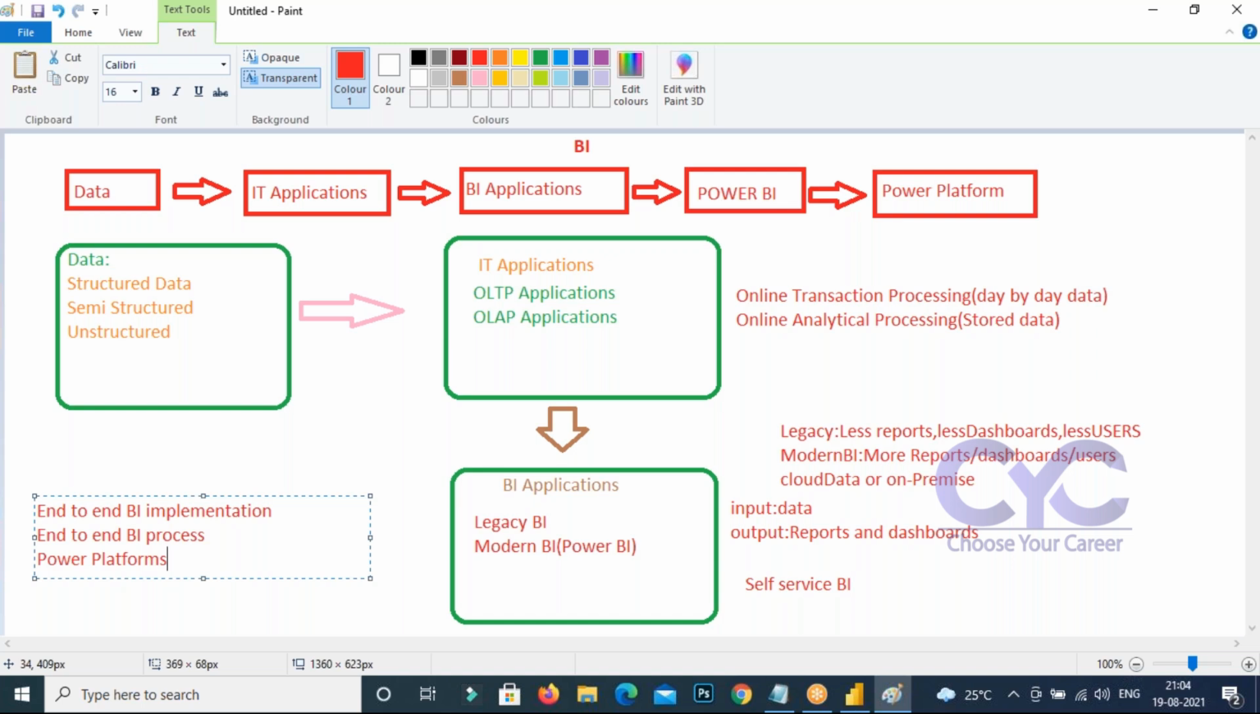Any questions from your side? You take the diagram first. I have one question. Take the screenshot. Speed up. Hello. Take the screenshot. Yeah, already taken, sir.